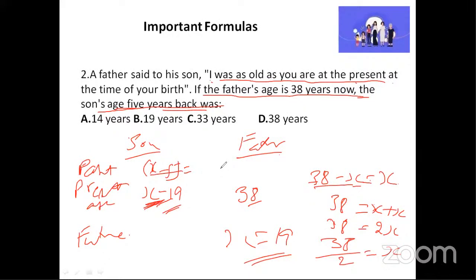So the son's age 5 years back is nothing but 19 minus 5, which is 14 years. So option A will be the right answer. Yes, perfect. You're right. Good. Can I move to the next question?